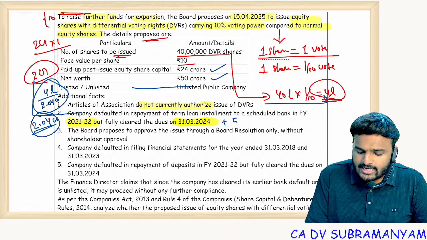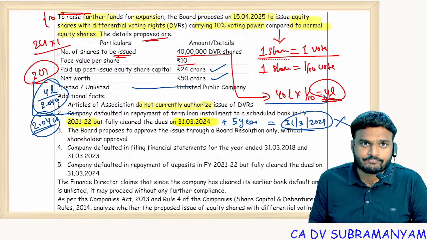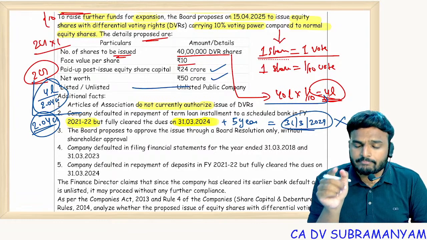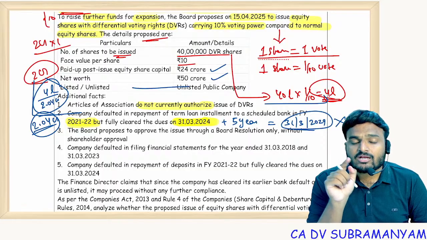So to this add 5 years. That means till 31st March 2029, company is prohibited from issuing differential rights. 5 years, term loan repayment, interest on term loan repayment. In case of these defaults, you have to wait for 5 years from the year of rectification.